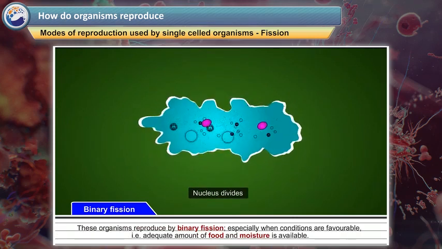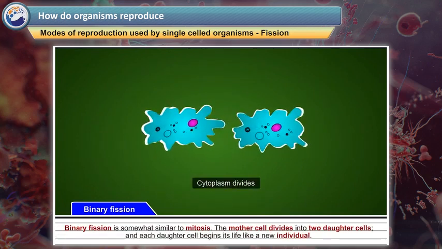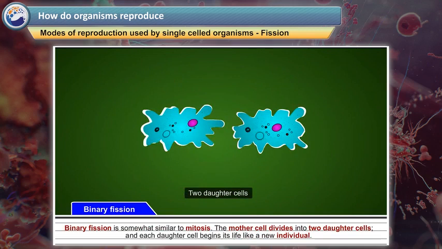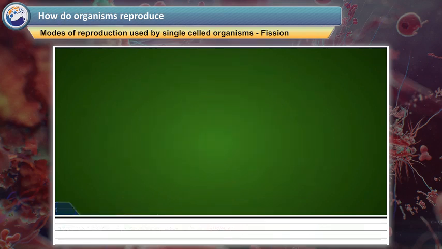These organisms reproduce by binary fission, especially when conditions are favorable. That is, an adequate amount of food and moisture is available. Binary fission is somewhat similar to mitosis. The mother cell divides into two daughter cells, and each daughter cell begins its life like a new individual. The parent generation ceases to exist after binary fission. Amoeba is a very good example of the organism which reproduces by binary fission.